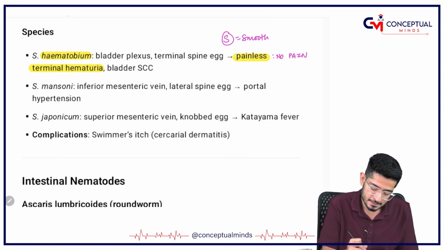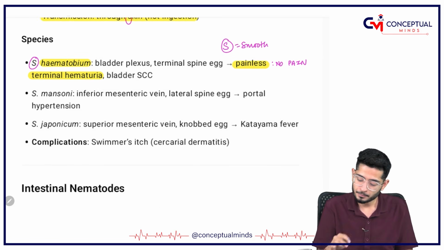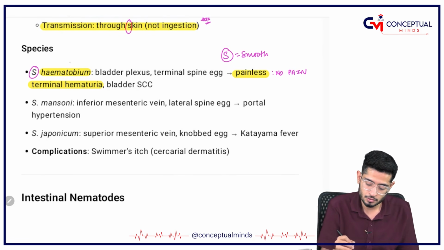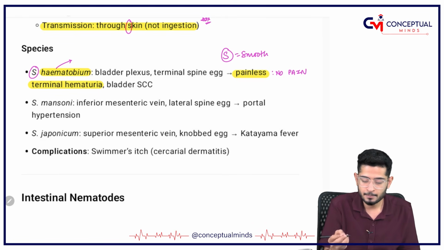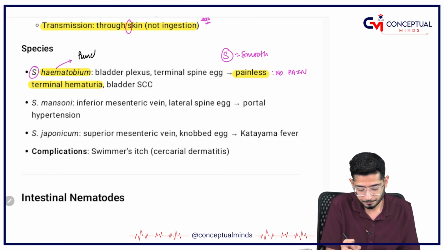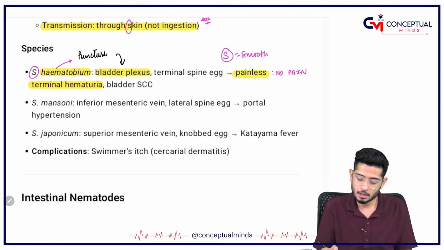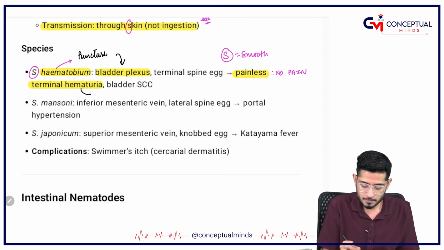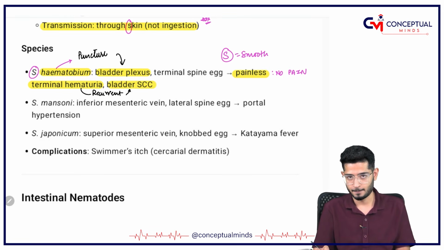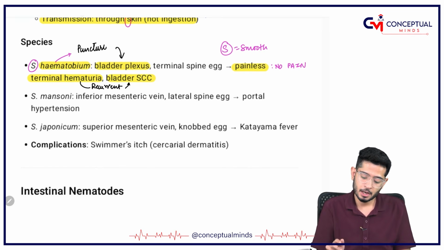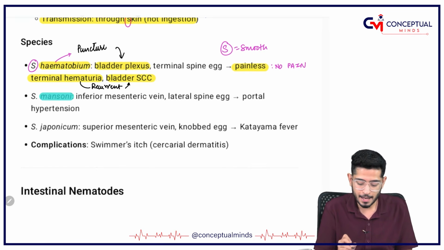Why is there hematuria? Because Schistosoma haematobium means going to the vessel. It is going to puncture the bladder plexus of veins, and once these are punctured, there will be hematuria. And if the hematuria is happening recurrently, again and again, it can lead to squamous cell carcinoma of the bladder.